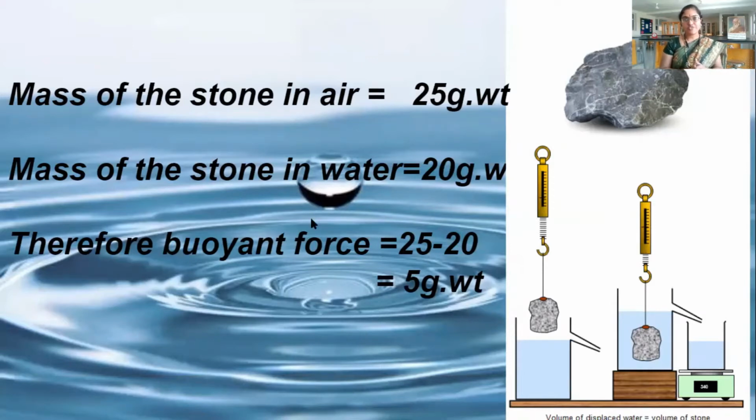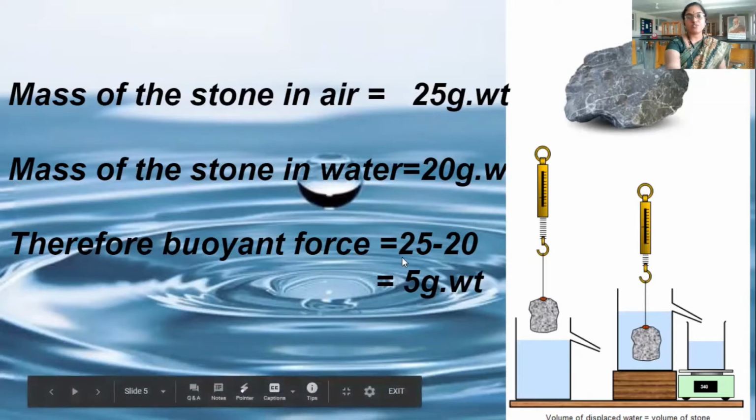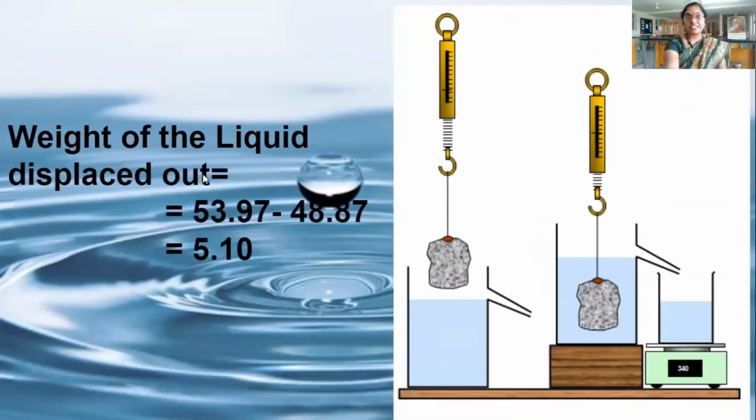How is it equal to buoyant force? Because the stone's mass is reduced when you immerse it in the water. So water exerts an upward force. Because of that buoyant force, or upward force, or upthrust, it appears to lose its weight. So how much force does it experience? 5 gram weight. Now, what is the weight of the liquid displaced when we measure it on the weighing machine?